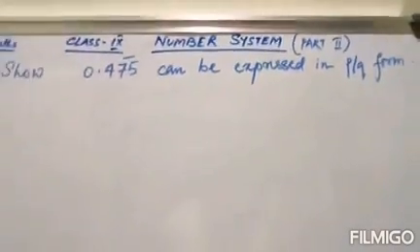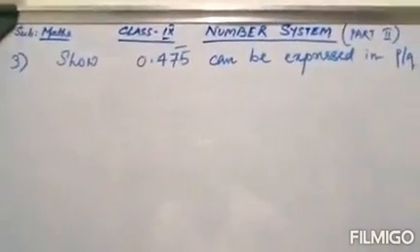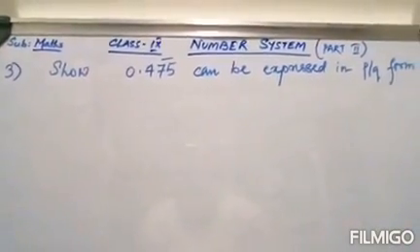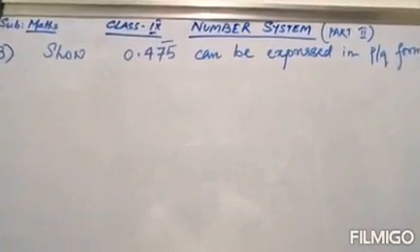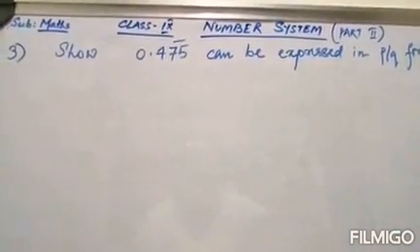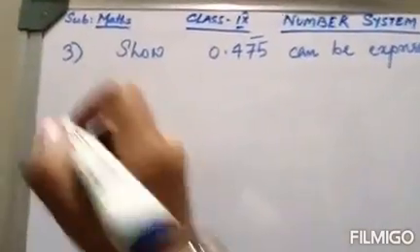Show that a number 0.475, where 75 is having a bar, can be expressed in P by Q form. Now how to do this type of problem? Let's see.